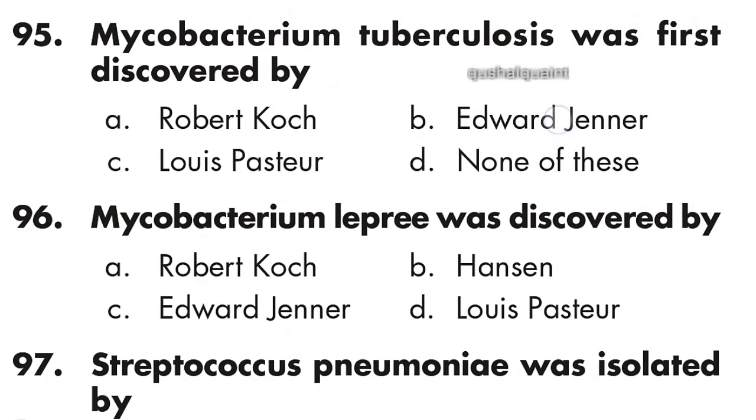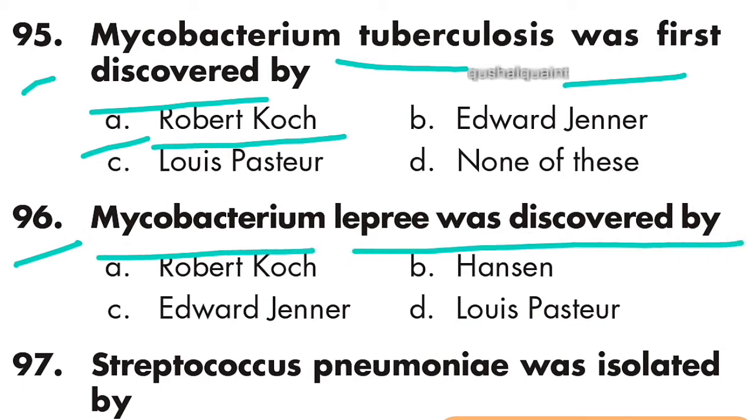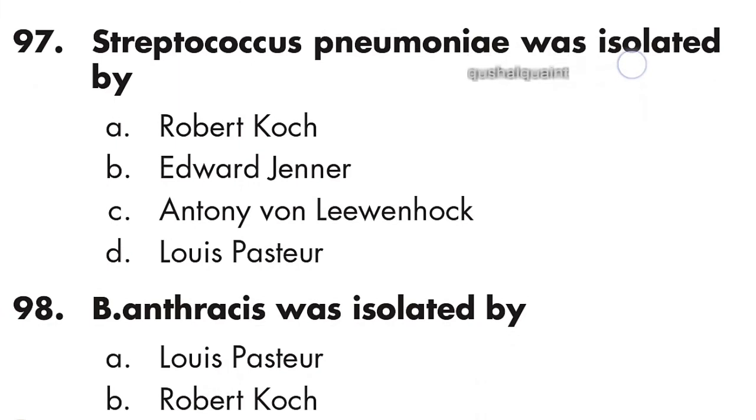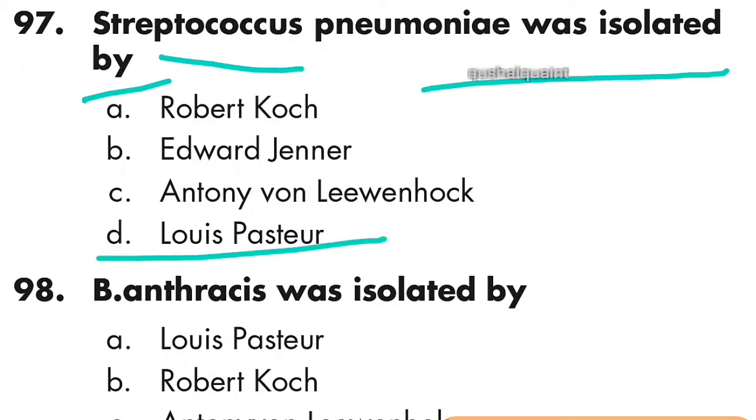95: Mycobacterium tuberculosis was first discovered by Robert Koch. Option A is right. 96: Mycobacterium leprae was discovered by Hansen. Option B is right. 97: Streptococcus pneumoniae was isolated by Louis Pasteur. Option D is Louis Pasteur.